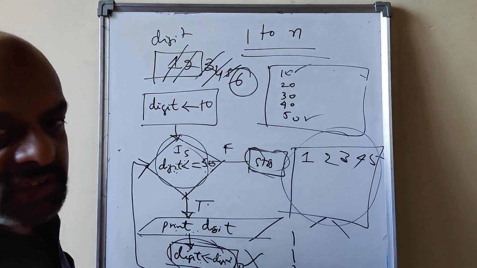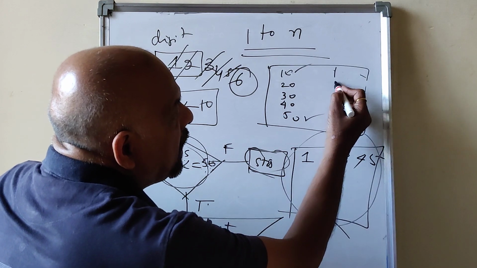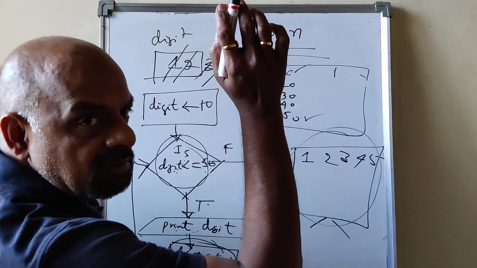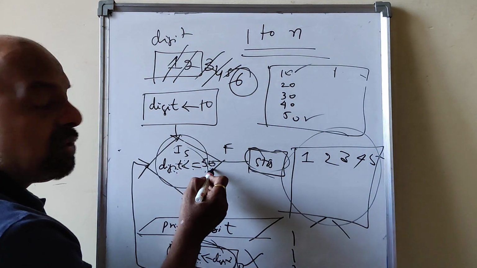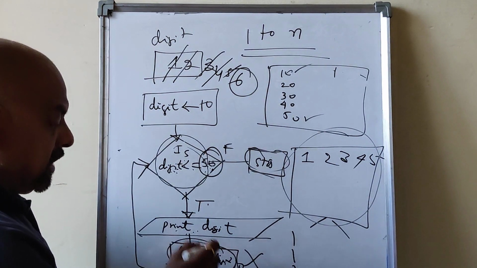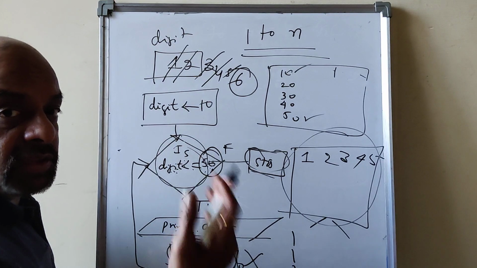So you can think of, suppose I want to print all up to n numbers. If you read the n value, you can write digit less than or equal to n here. You have to keep on incrementing. N may be anything that you read from the keyboard.